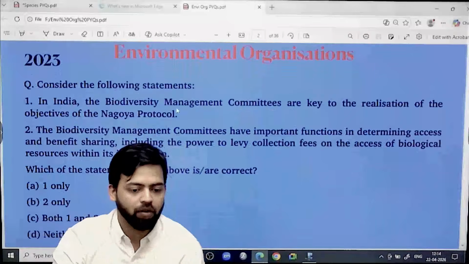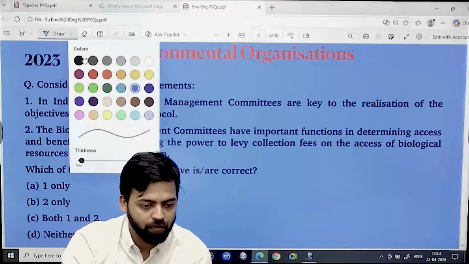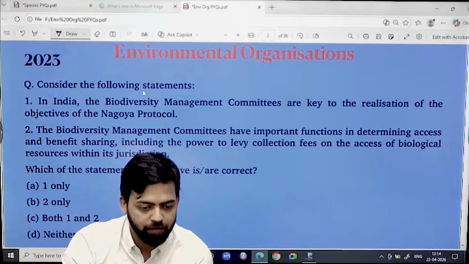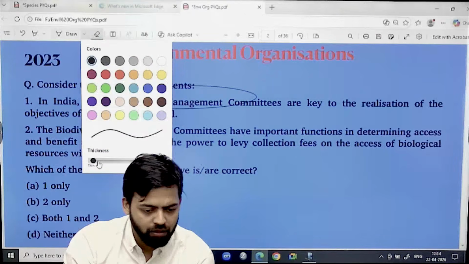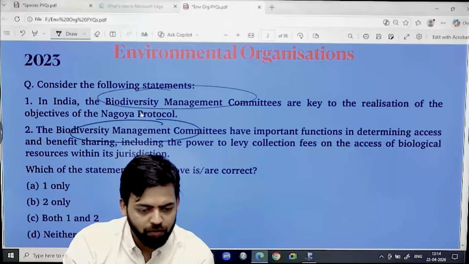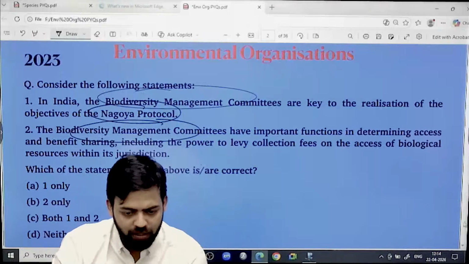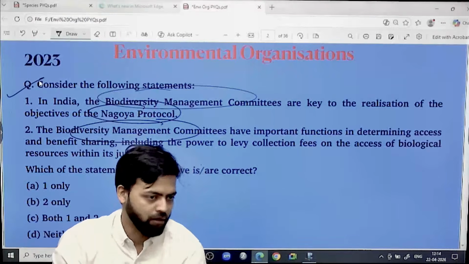Let me tell you. For example, if you see this organization particularly, BMC, this anyhow we will cover. Under Biodiversity Management Act, we will cover this BMC, right? So this becomes important. Nagoya Protocol also we will cover. So this becomes important. This question is doable so far.